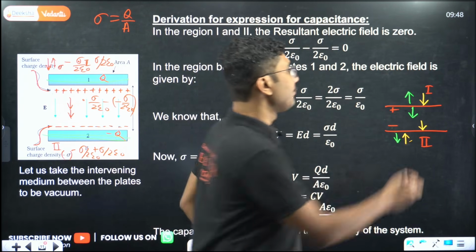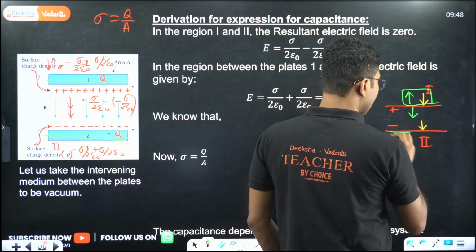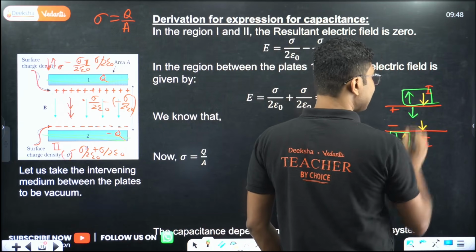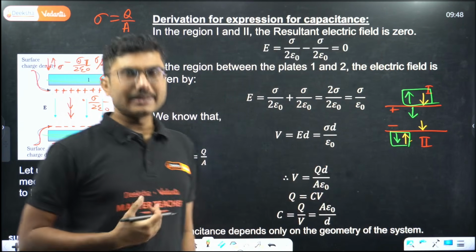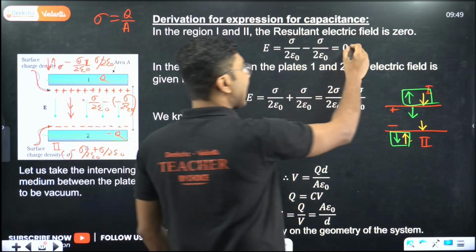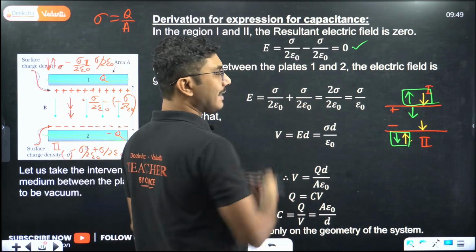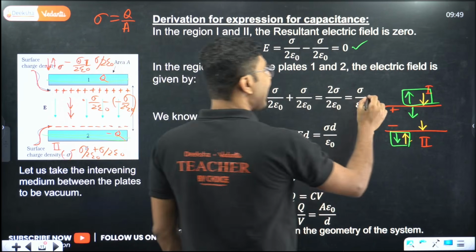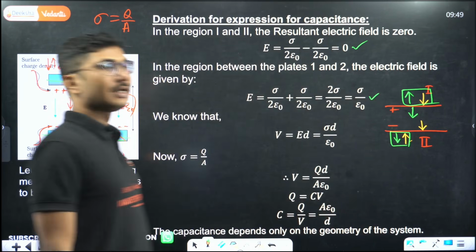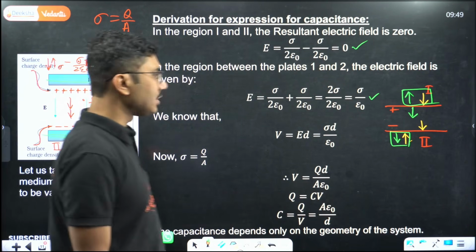If you see, here they are equal but opposite, here also equal and opposite, but inside the plates they are equal and in the same direction. So outside they cancel each other and become 0. Inside they are equal and in the same direction, so they get added and the electric field becomes sigma by epsilon naught.